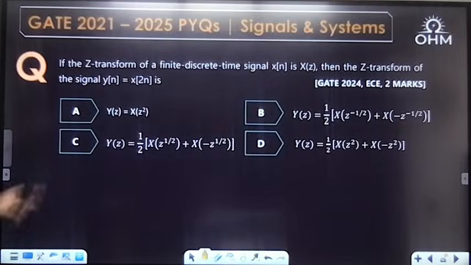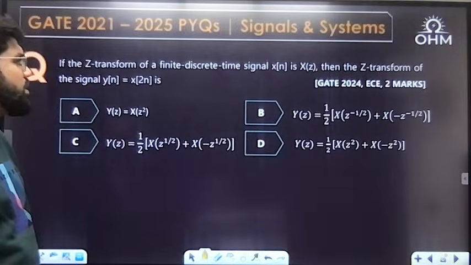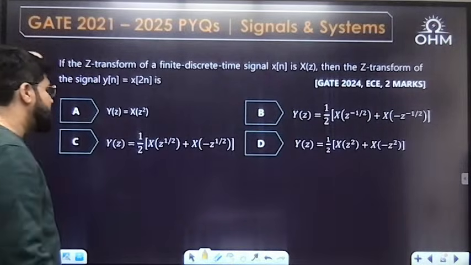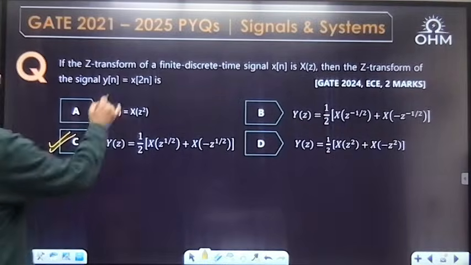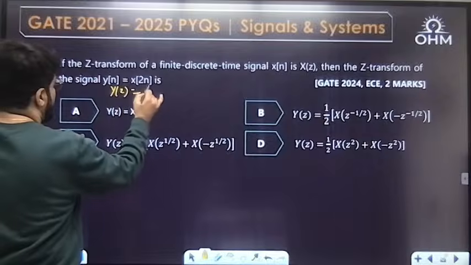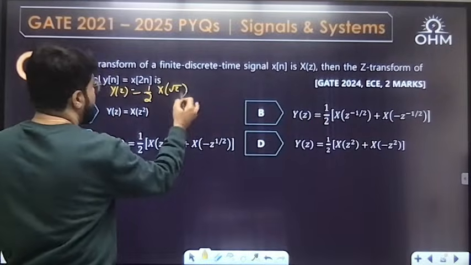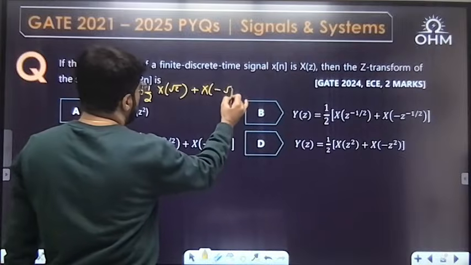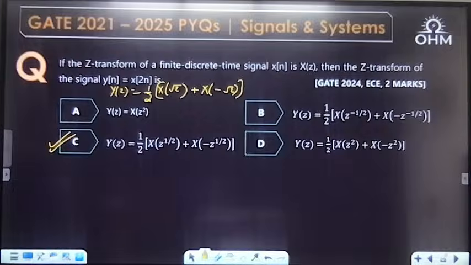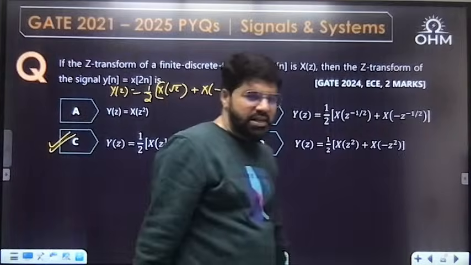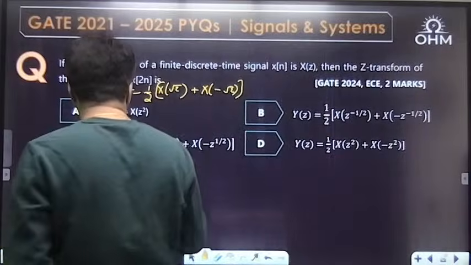How much it is? Now x of 2n, z power half function will come. Z power half, and that is given by answer C. This is a standard property. We usually write this way, x of root z plus x of minus root z. Right. Because in time compression format, there is no generalized Z transform or DTFT property.